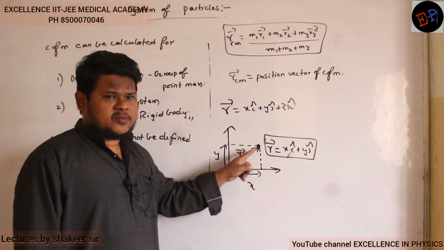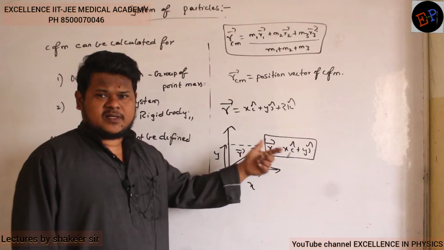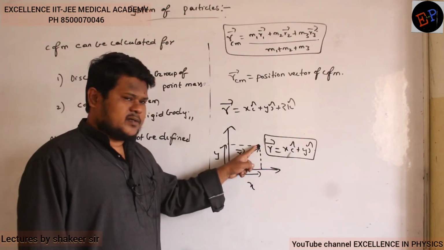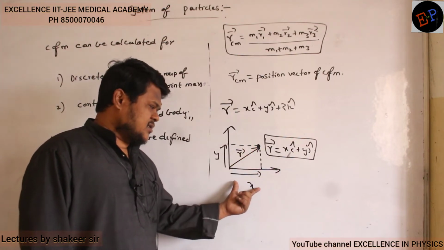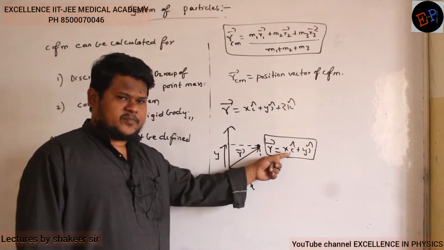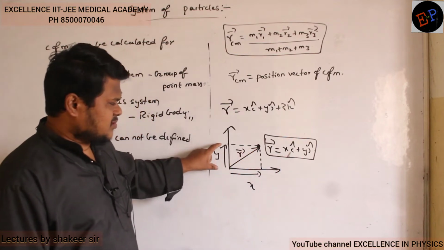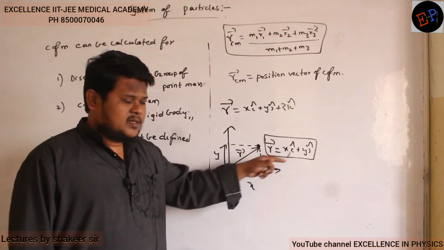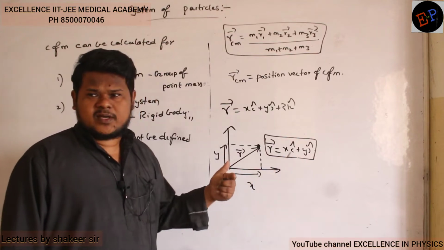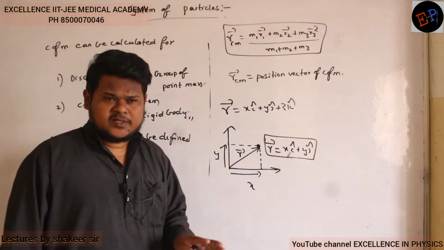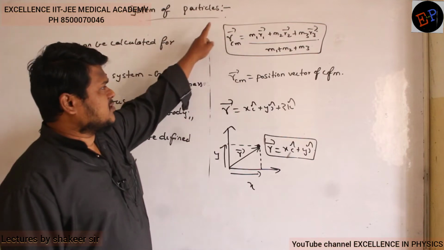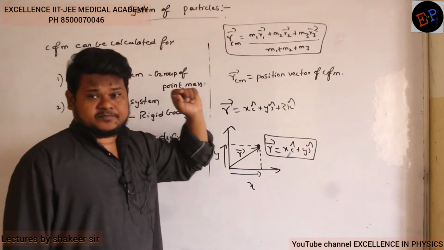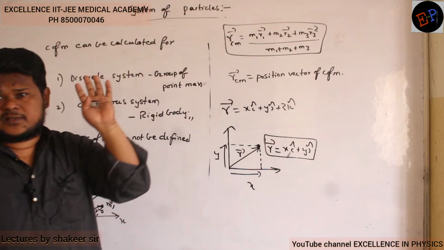Position vector means a combination of length on the x-axis, y-axis as well as z-axis. So the same position vector has this much length on the x-axis, so x i cap. The same point has this much length on the y-axis, so y j cap. And if it has length on the z-axis also, I have to write z k cap. Understood now? So this is the equation to calculate the position vector of the center of mass.